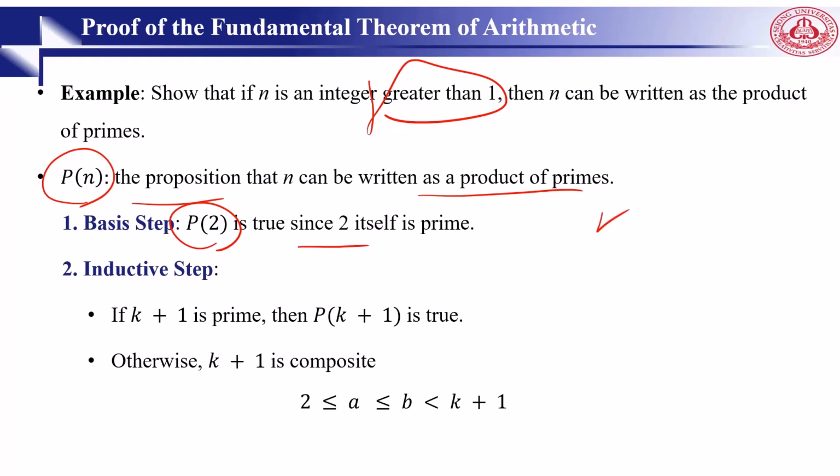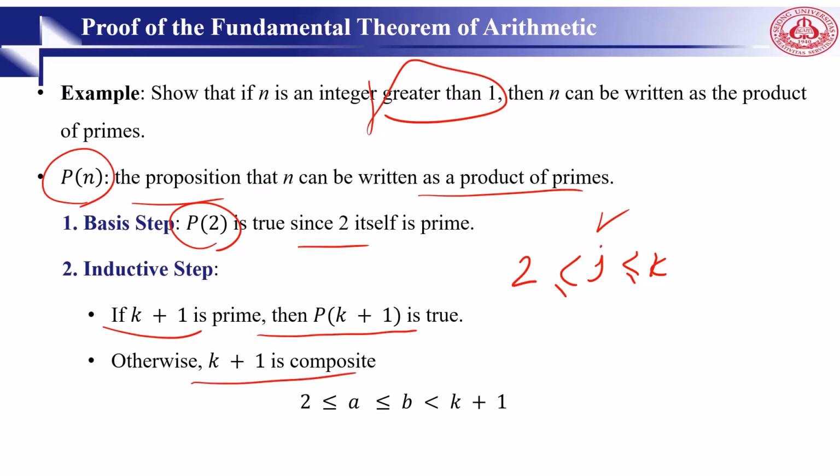Then for the inductive step, we say that Pj is true for all integers j, for example, j between 2 and k. And we want to show that Pk plus 1 must be true under this assumption. So 2 cases need to be considered. If k plus 1 is prime, then Pk plus 1 is true. Otherwise, k plus 1 is composite.